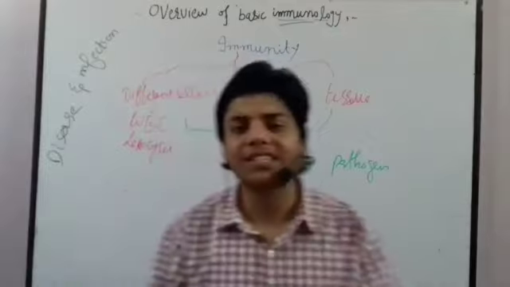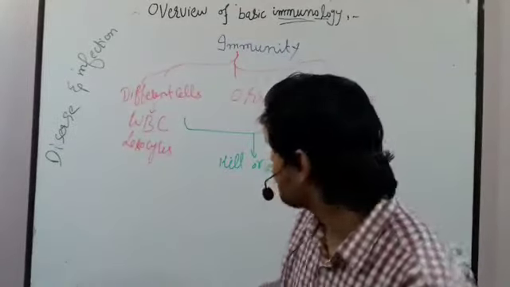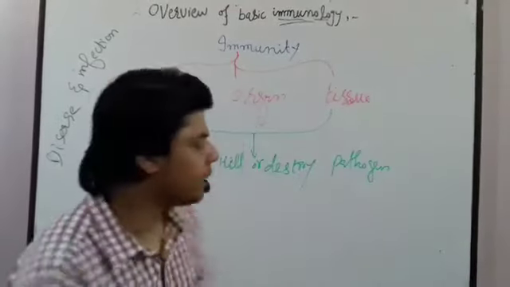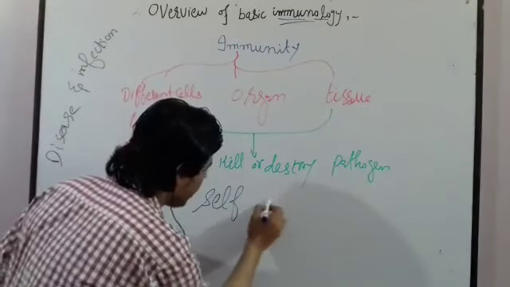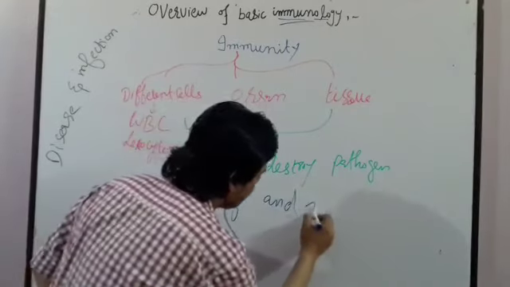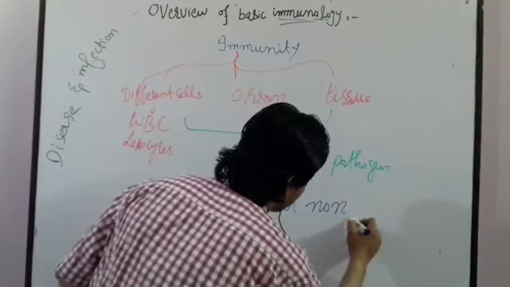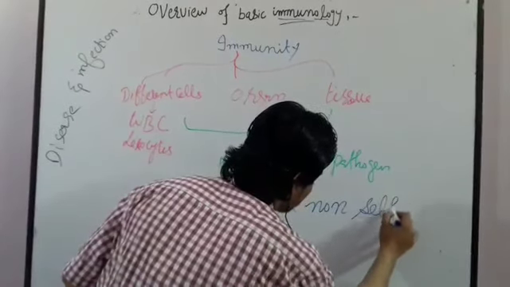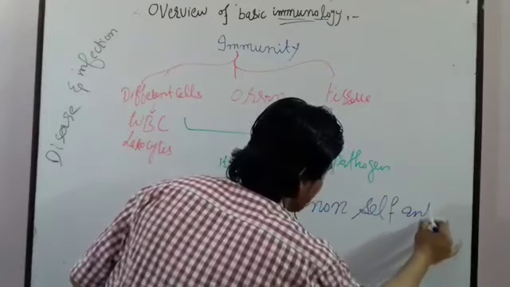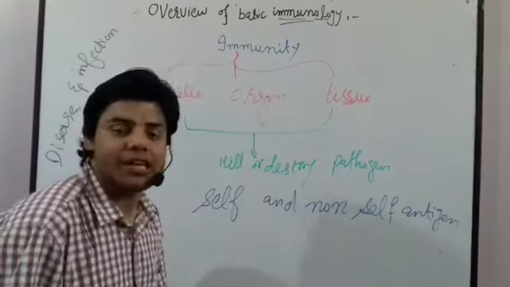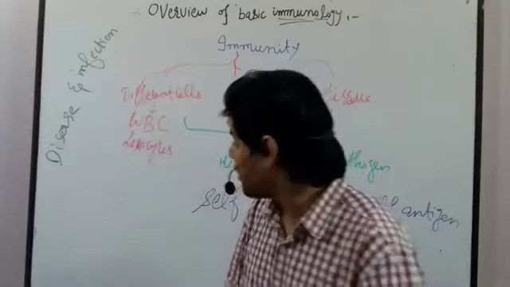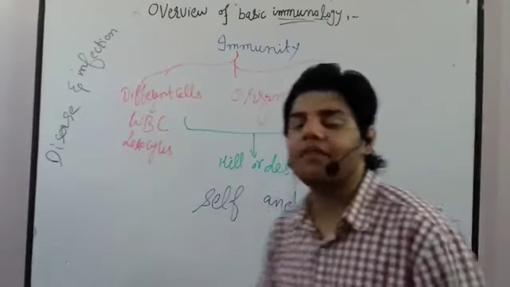One more thing about our immunity or immune system. It is designed so that it can distinguish self and non-self antigen. Our immune system is designed naturally to distinguish between self and non-self antigen.